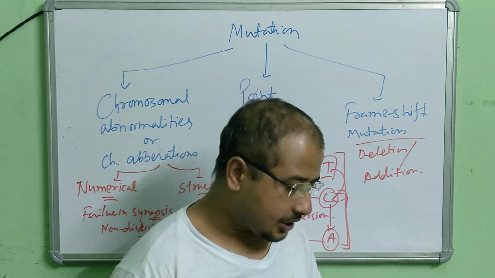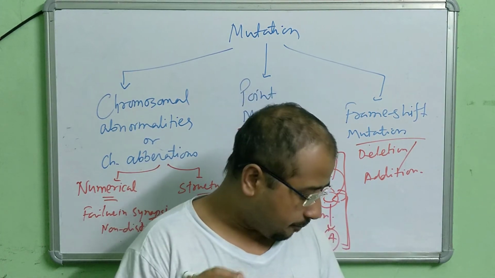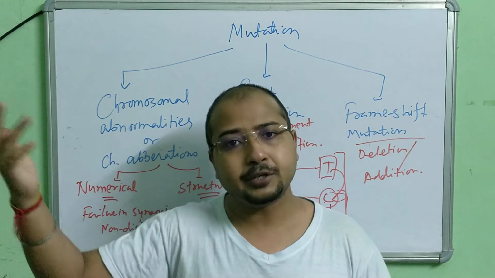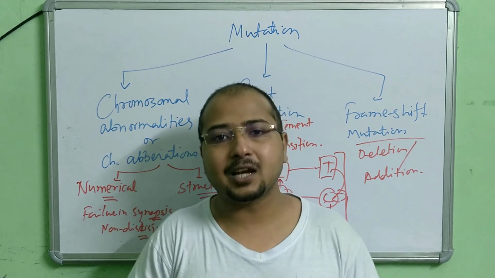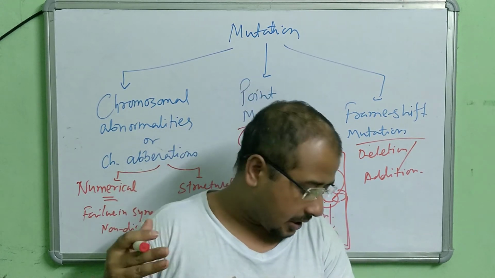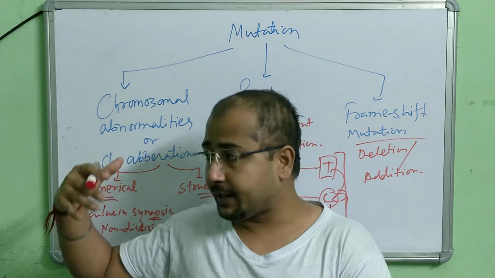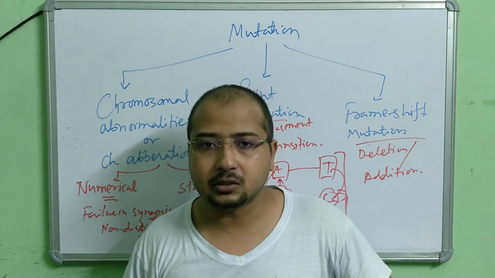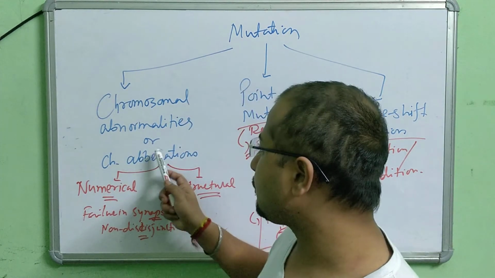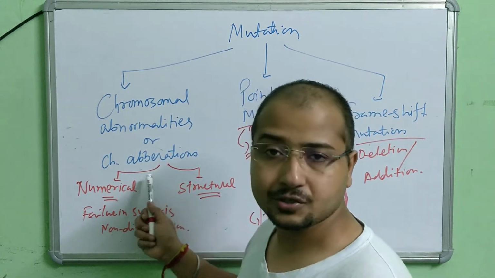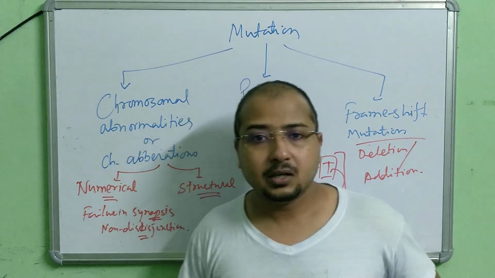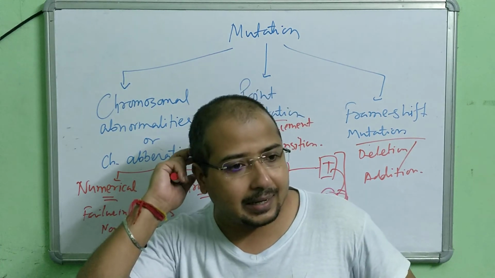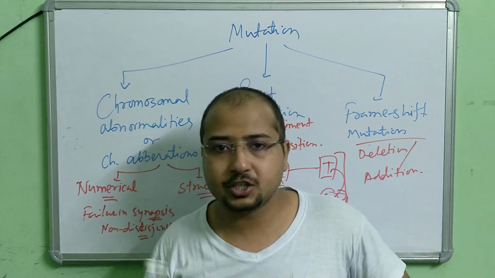The next is Mendelian disorder and chromosomal disorder. Just a brief idea of the difference between these two. Chromosomal disorder is because of chromosomal abnormalities or aberrations, which, as I said, are because of synapses or non-disjunction.